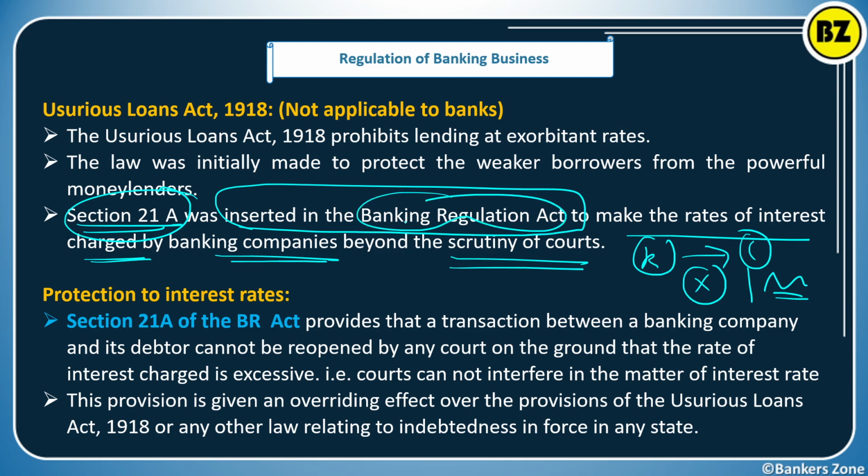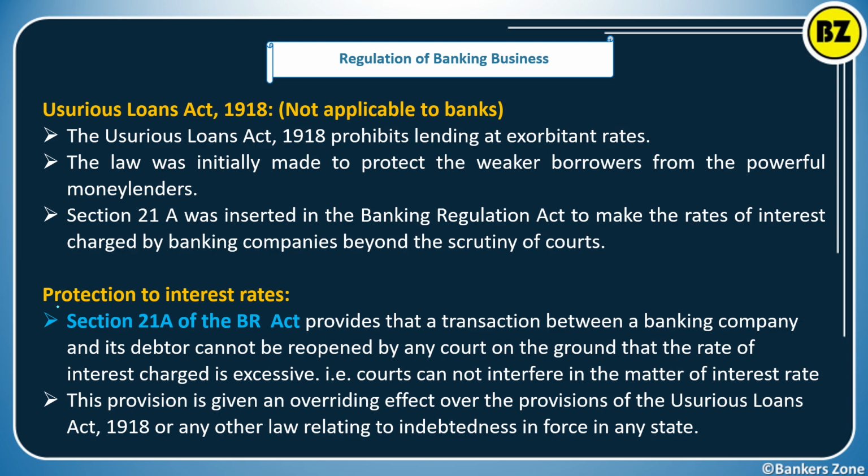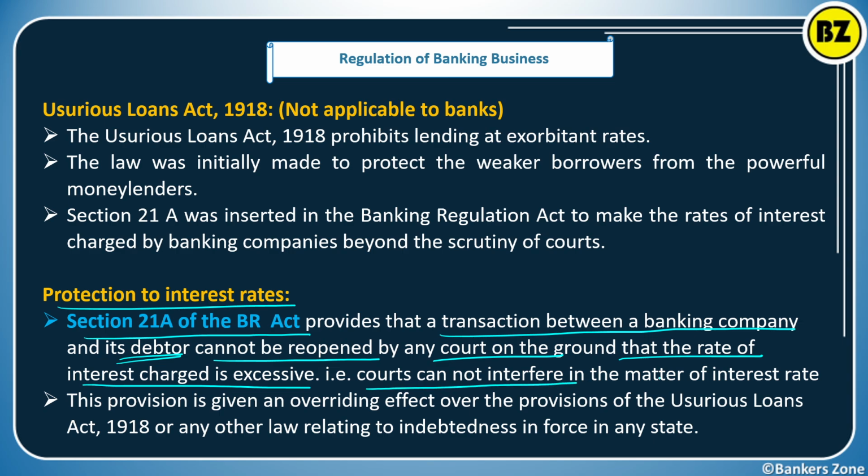Okay, so it is having some superseding effect on the Usurious Loan Act 1918. So how can we get the protection on the interest rate? Section 21A of the Banking Regulation Act provides that the transaction between the banking company and its debtor, that is the person who has taken the loan, cannot be reopened by any court on the ground that the rate of interest charged is excessive. The court cannot interfere in the matter of interest rate between the bank and the customer. This is the protection we are getting under section 21A.